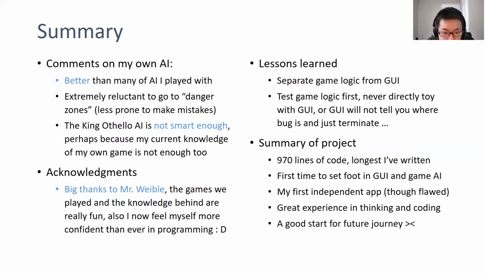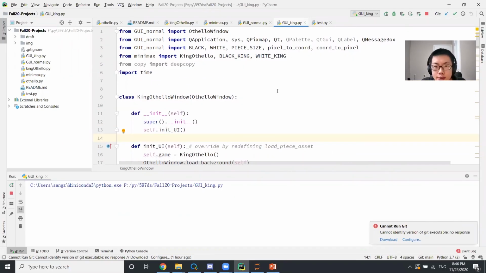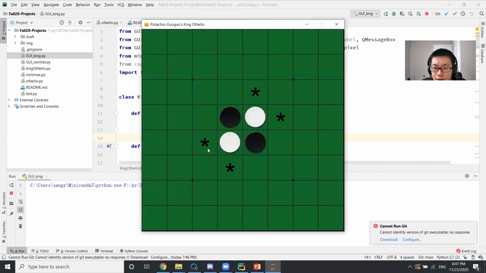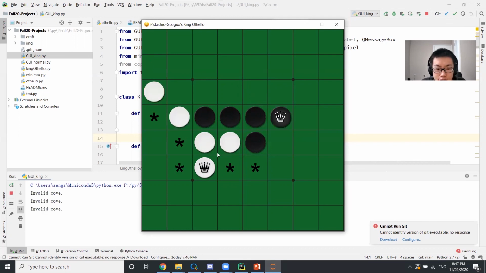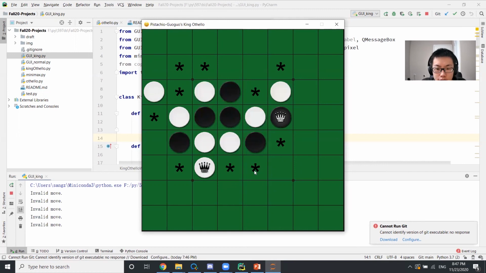Thank you. Hi everyone, this is a demonstration of how to run the program in PyCharm. So we first find this program, GUI king.py, and in here we run the program, and it will automatically give a GUI, and these are the possible moves you can take. And the first one, let's say we take here, and right click to place the king. And I will also try to place a king by using right click here. And this is the game we try to demonstrate.